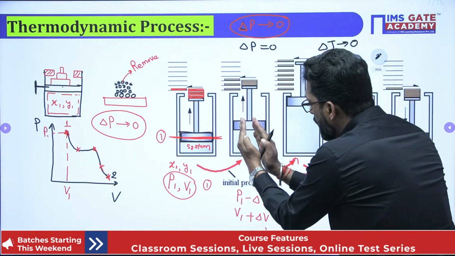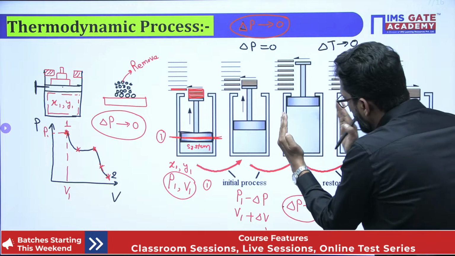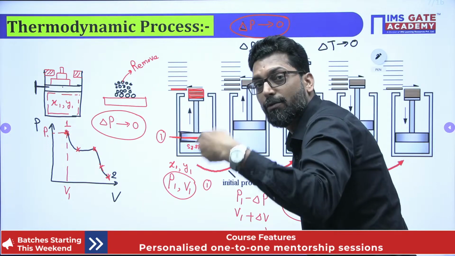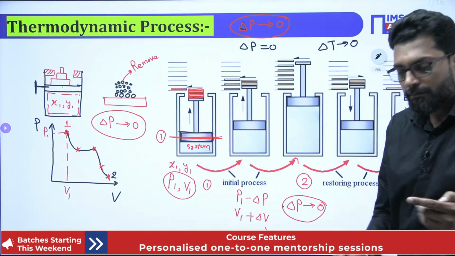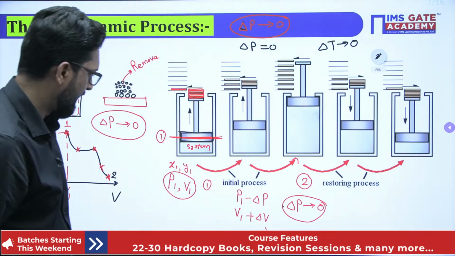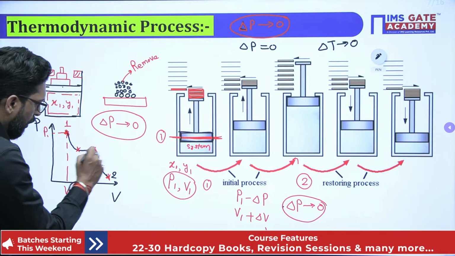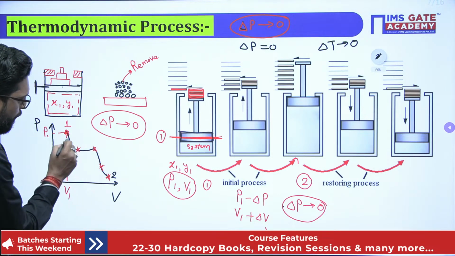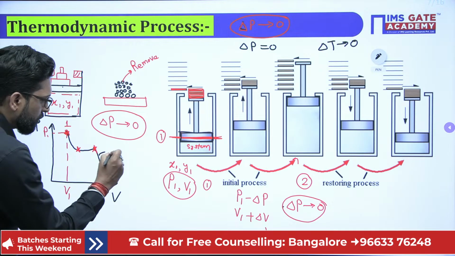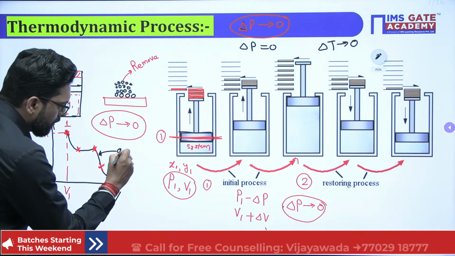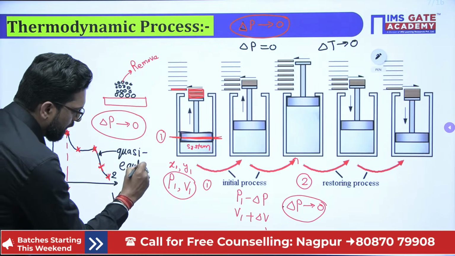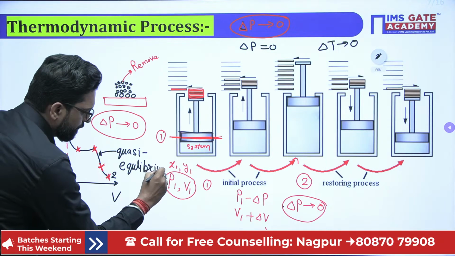So when the boundary of the piston expands or collapses in a static equilibrium manner, that is called quasi-static. We will discuss that as work transfer in the next slide, no problem. So during that, these are all equilibrium points. That process is called a quasi-equilibrium process.